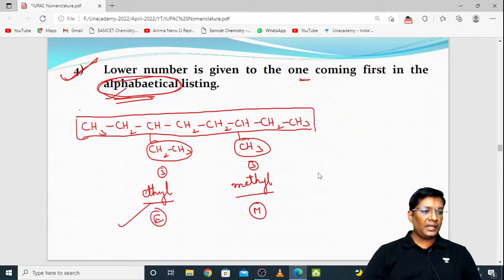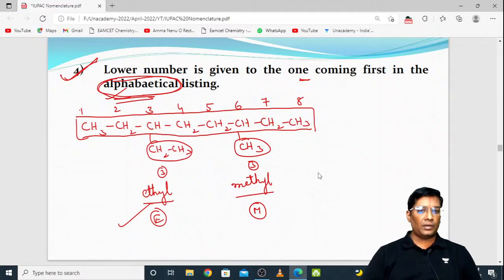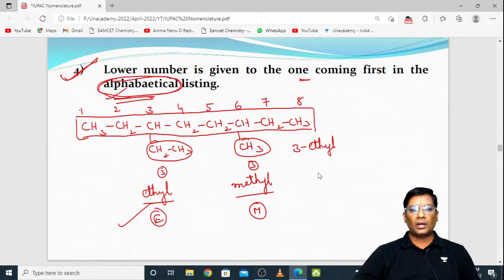Very good, Sai Prasanna, correct. So you need to give the numbering like this: 1, 2, 3, 4, 5, 6, 7 and 8, but not from the right side. Very good, all of you. So on 3 there is ethyl, on 6 there is methyl. So the answer is 3 ethyl, comma, 6 methyl.